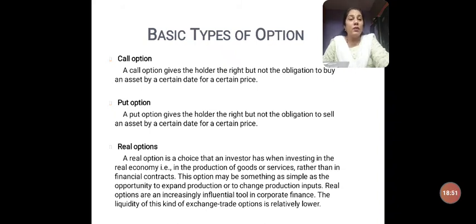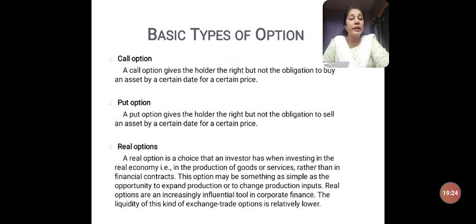Then you have got put options. Put options are usually got into when you predict there is a fall in the value of the asset. In the second example, I told A wanted to sell the asset because he predicted that the price of the asset may come down. So when they predict there is a fall in the asset and they go for a selling contract, then we tell that type of contract as put option contract.